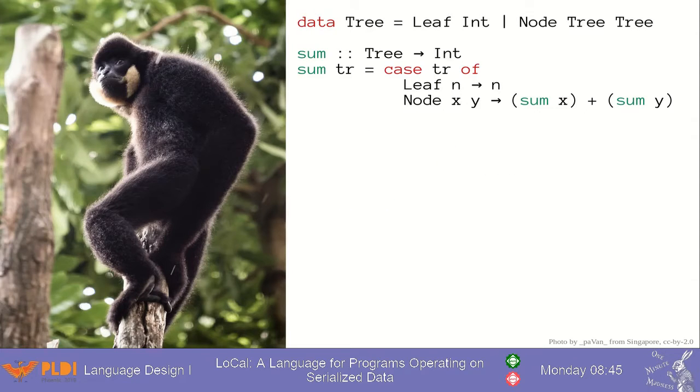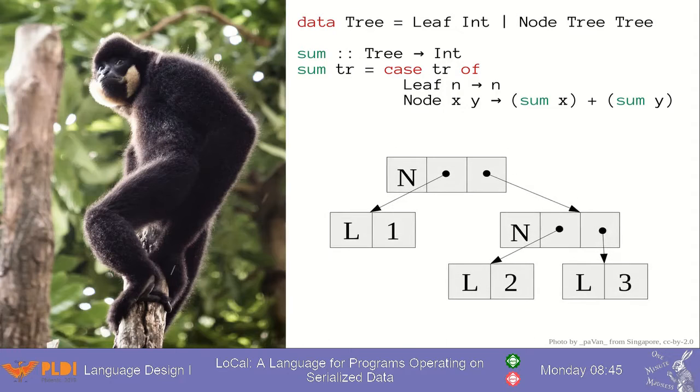The in-memory representation you'd expect would be something like this, where the nodes have pointers to their children. When computing the sum of this tree, we need to follow all these pointers, and if we read this tree initially from disk, we would have to deserialize it first to build this.